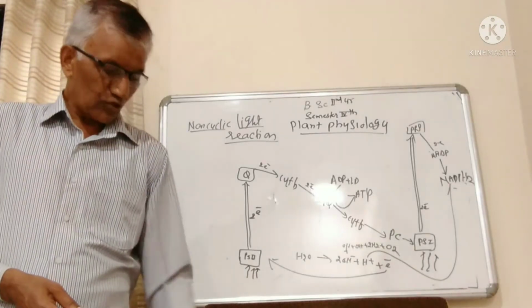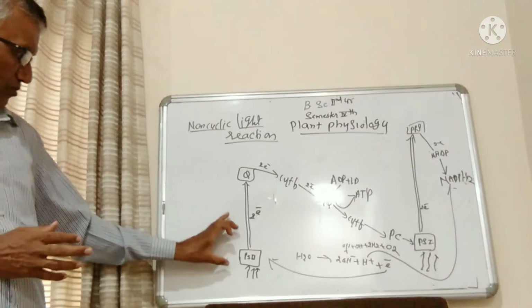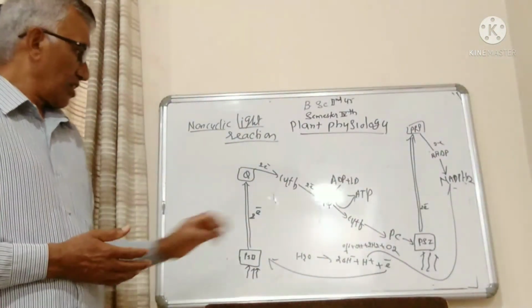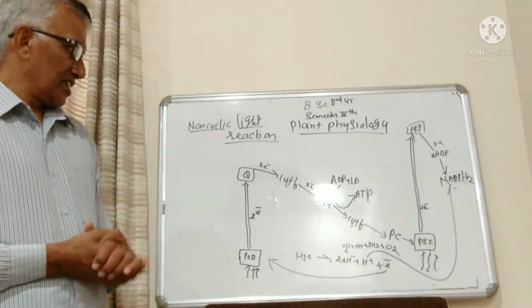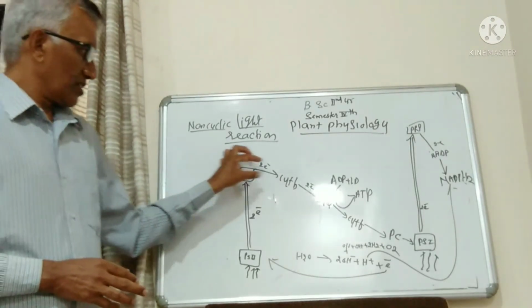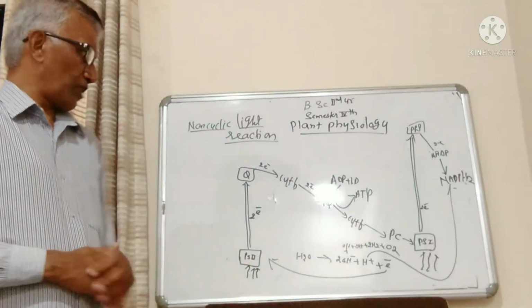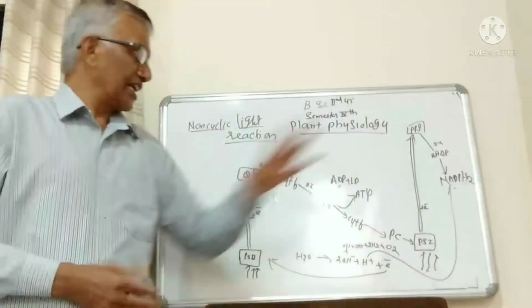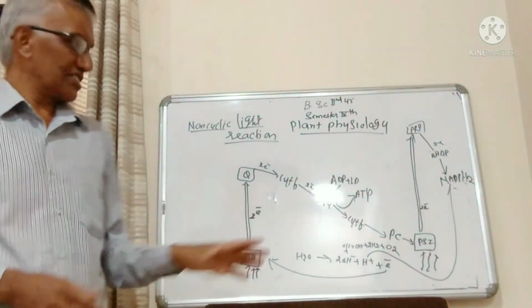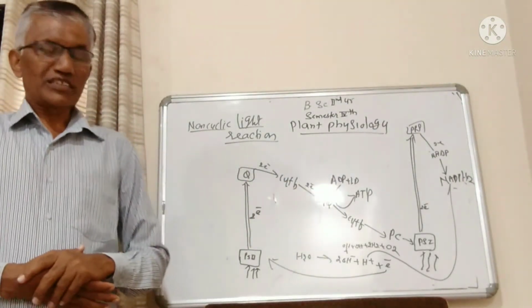So here you have to remember which is pigment system second, which is pigment system first, how the photolysis of water takes place, what is the byproduct of this photolysis of water, the stepwise number of electron acceptor molecules, then NADP and NADPH2 molecules. So it is in a Z scheme, or it appears as a Z-like structure, therefore it is also known as Z scheme.